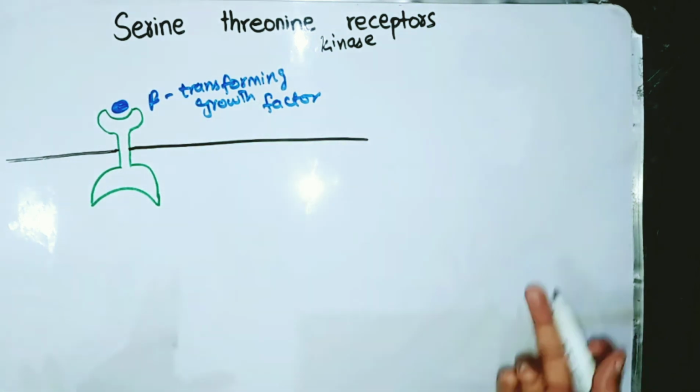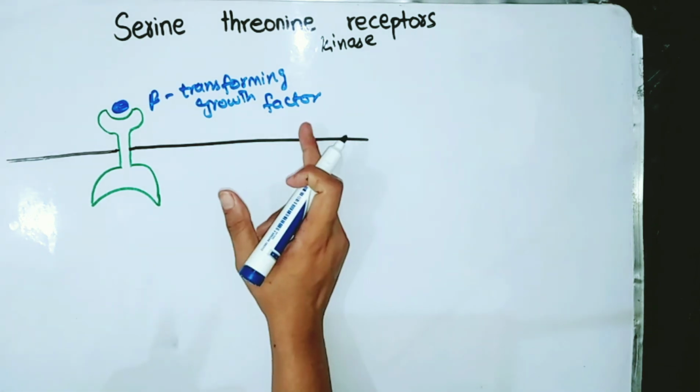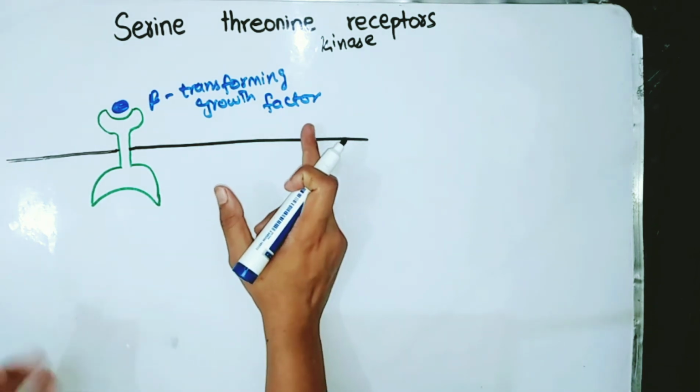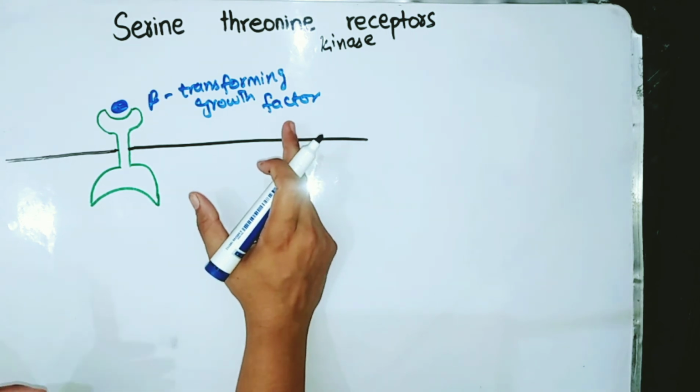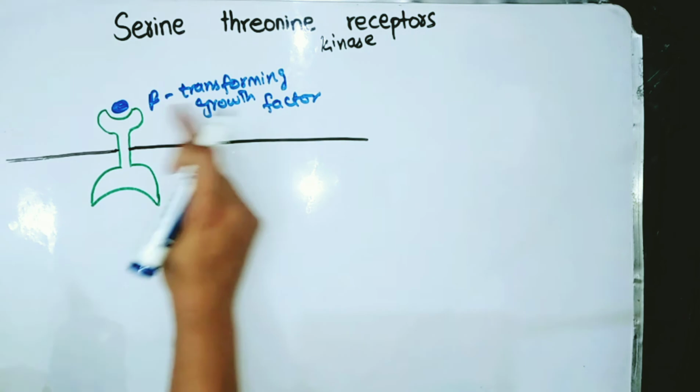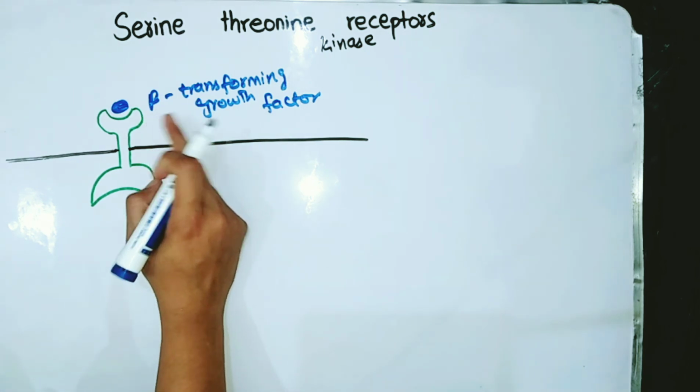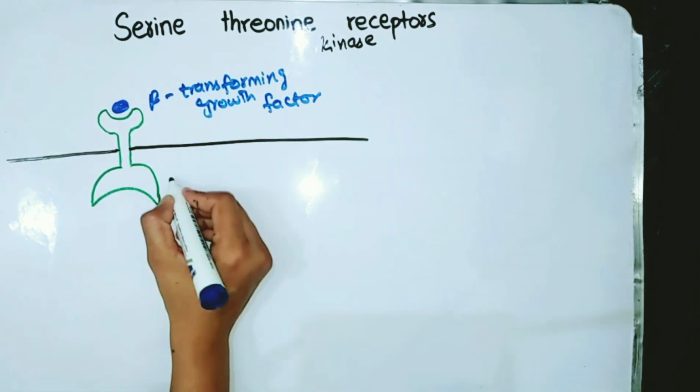Beta transforming growth factor is a family which includes polypeptides, and they are involved in cell division, cell metabolism, and cell proliferation. So when it attaches to this serine threonine kinase receptor, it is activated.